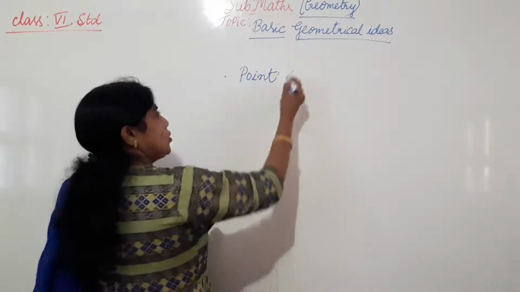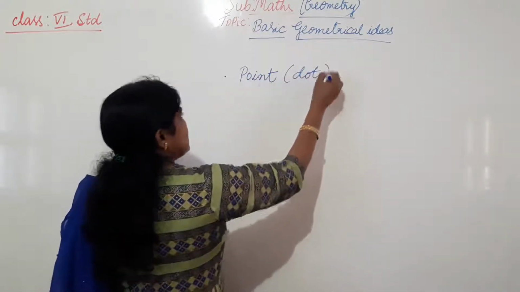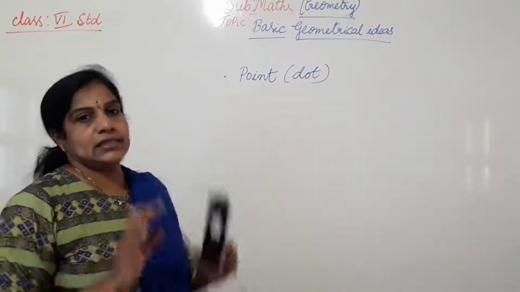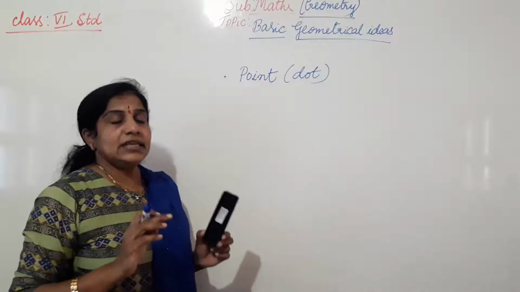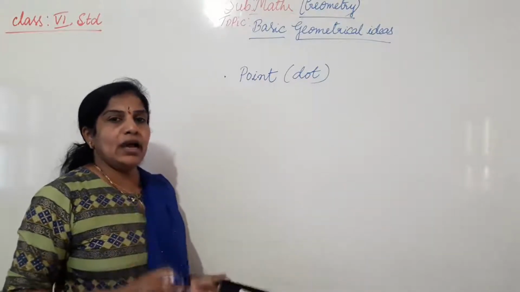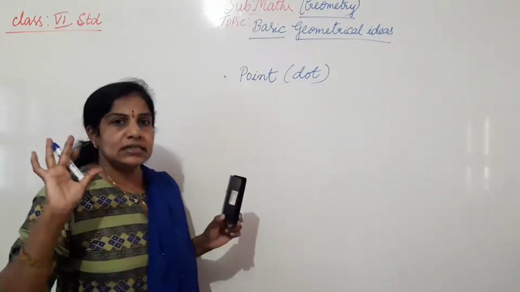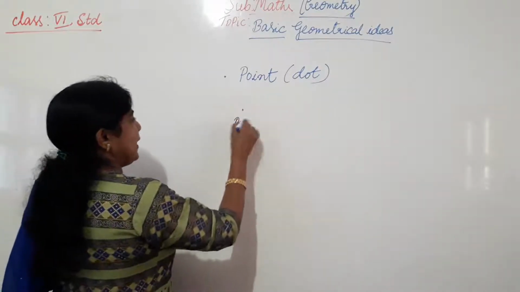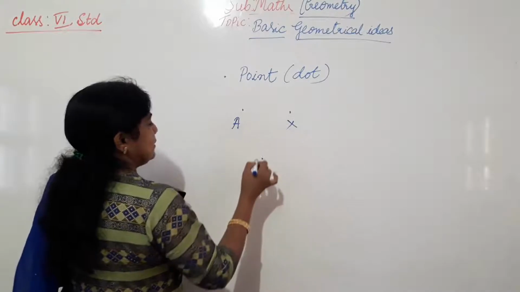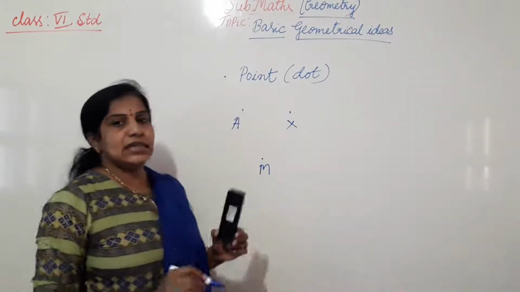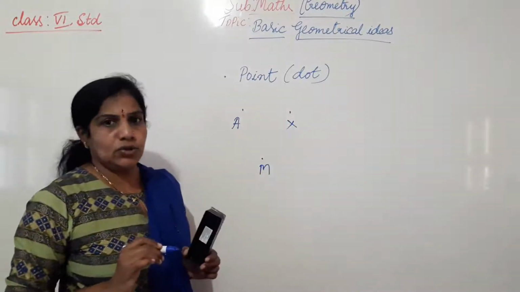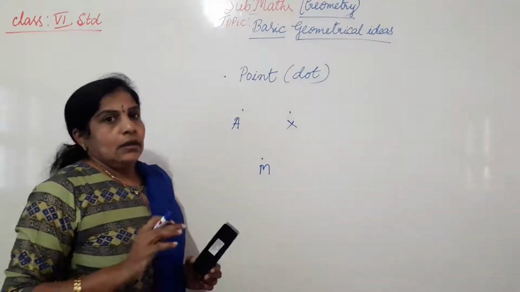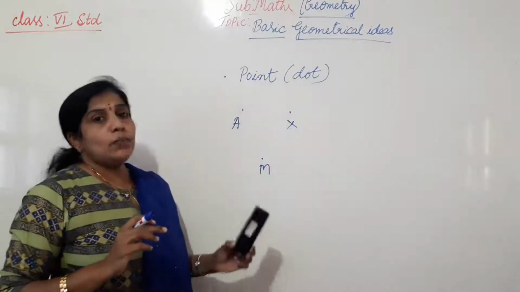Point. Dot also you can say. So point is nothing but a dot on a surface. It has no length, no breadth, no height, no weight, no thickness. Just we can locate a point and we can name it by any letter. Capital English letters. Understood? Any letters we can take, we have to use only the capital letters while naming the points and all.